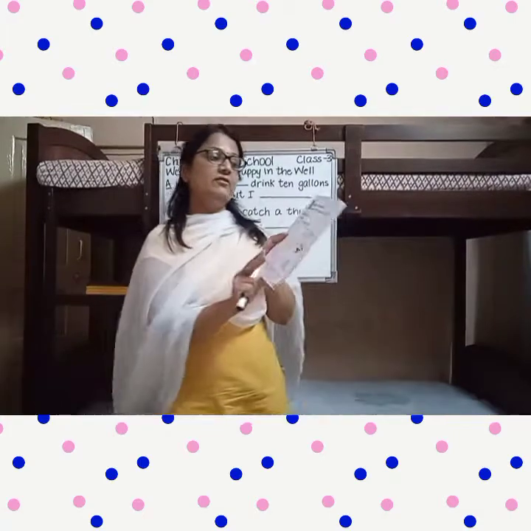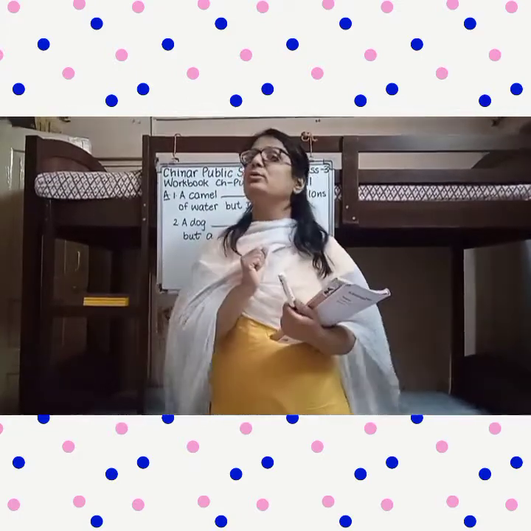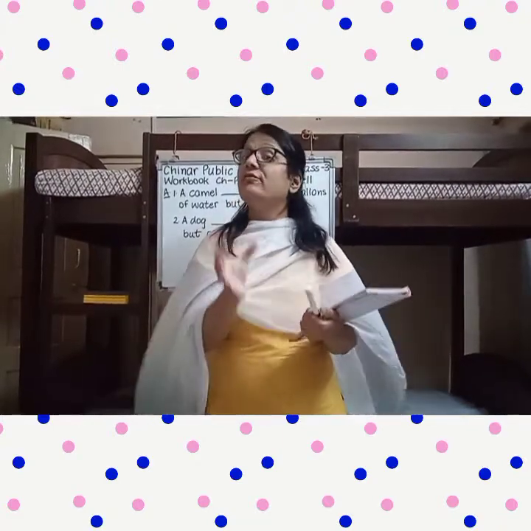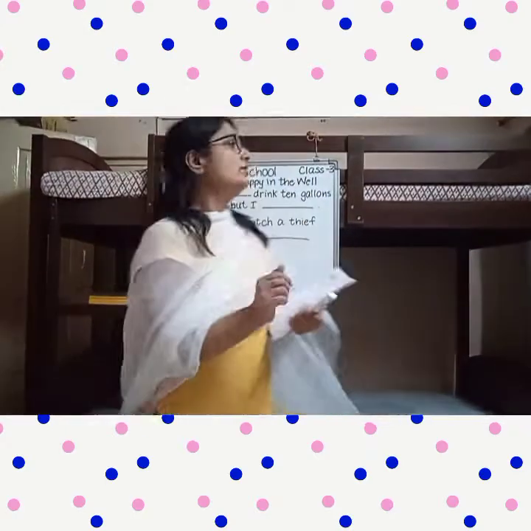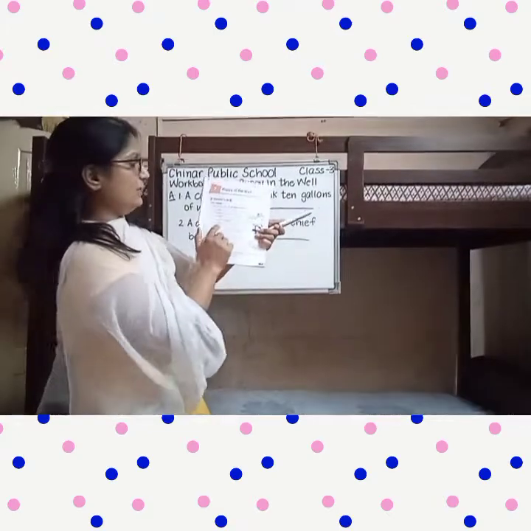Now dear children, the first exercise, the A part, is use can or cannot in the sentences below. We all have done this now, and I know this concept is very clear, that can is used when we have to indicate the ability, and cannot is used when we have to indicate the inability, right? So today we are going to do this exercise, the A part.